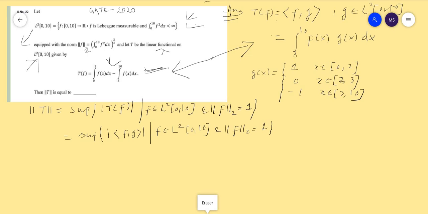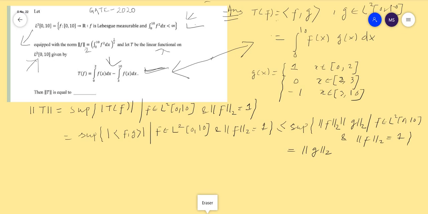Using the Cauchy-Schwarz inequality, I can write the supremum of the norm of f times the norm of g, such that f belongs to L2[0,10] and the second norm of f equals 1. So the operator norm of T will be less than or equal to the supremum of this, which equals the second norm of g. So we have to find the second norm of g.